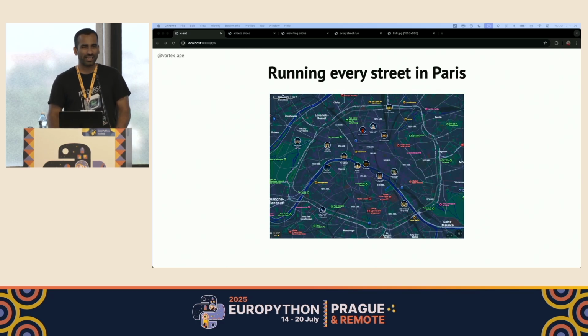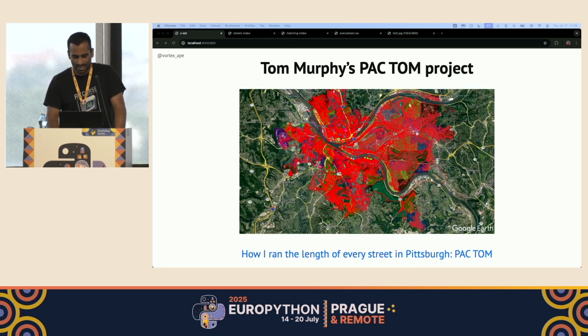So getting back to the main subject, how did I start thinking about running every street in Paris? A couple of years ago, I stumbled upon the PackTom project by Tom Murphy, where he ran the length of every street in Pittsburgh, which is 2,400 kilometers in total. He finished the project in 2022, covering close to 6,000 kilometers in 269 runs across 2 decades.